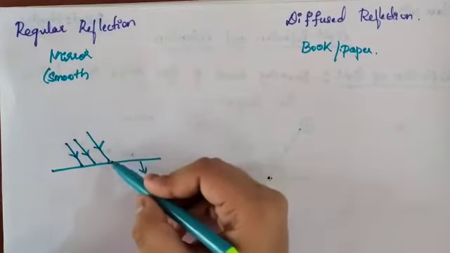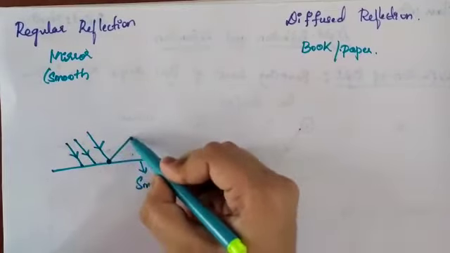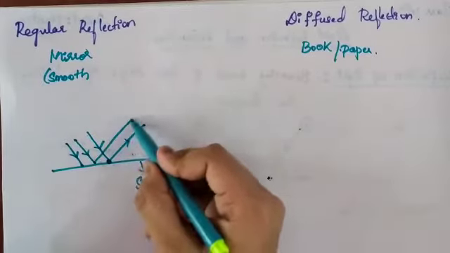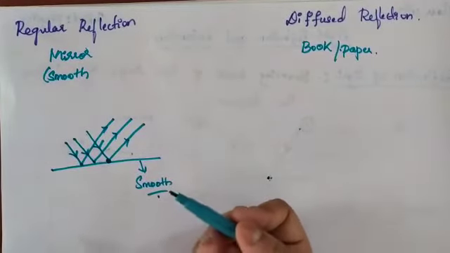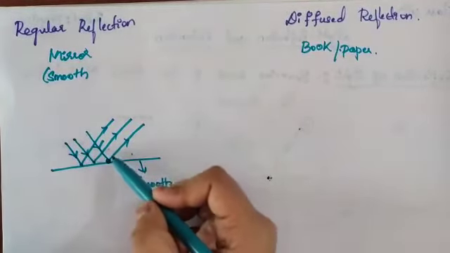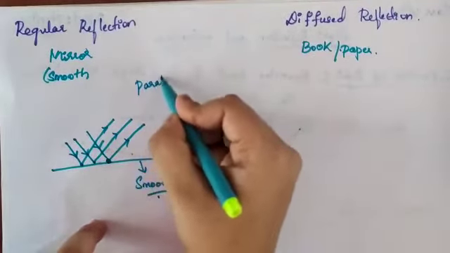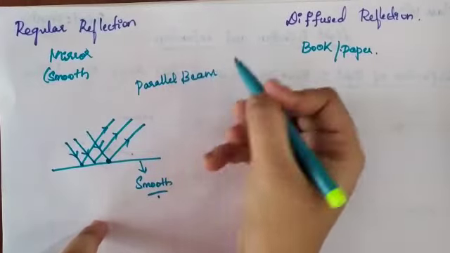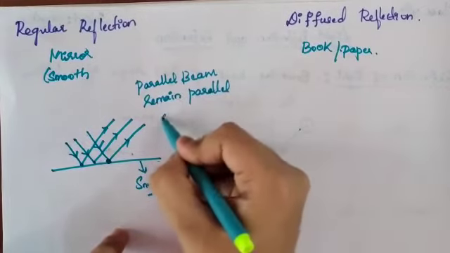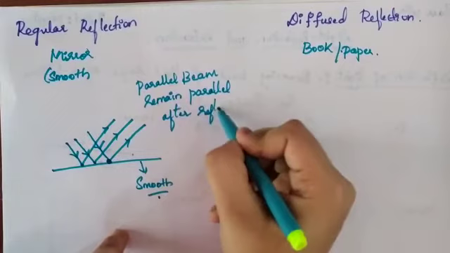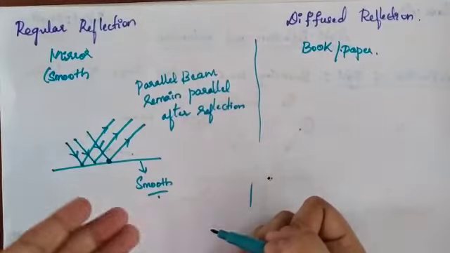After reflection, this parallel beam of light will move in parallel itself. So the parallel beam remains parallel after reflection. This is about regular reflection, which takes place on a smooth surface.